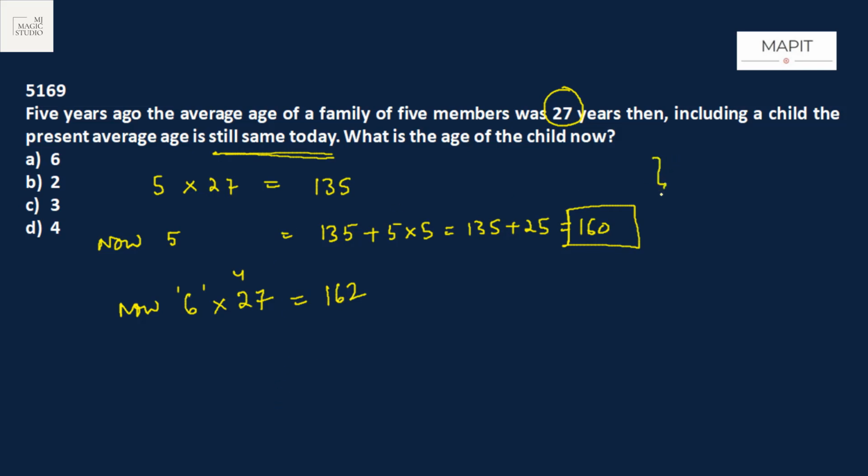But according to our analysis, if there were only 5 people, the total should be 160. But now since one person has been born, the total age is 162. What is the age of the child now? Age of the child is 162 minus 160. That is 2 years. Or we can also say the child was born 2 years ago.